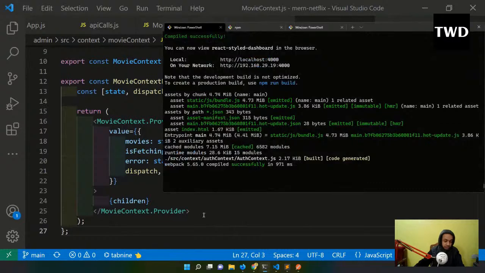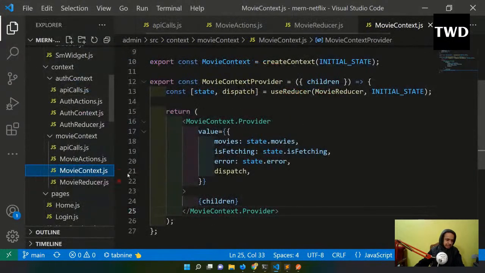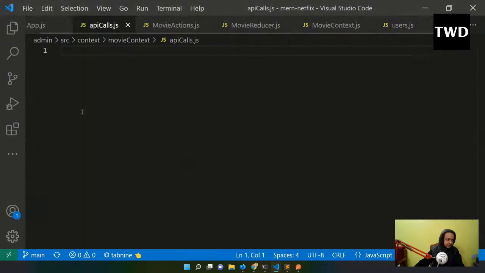Do you have any error? No, I don't have any error. Generally, and then I will go to the API call. So this API call I'm going to do, and this API call will let me do it.